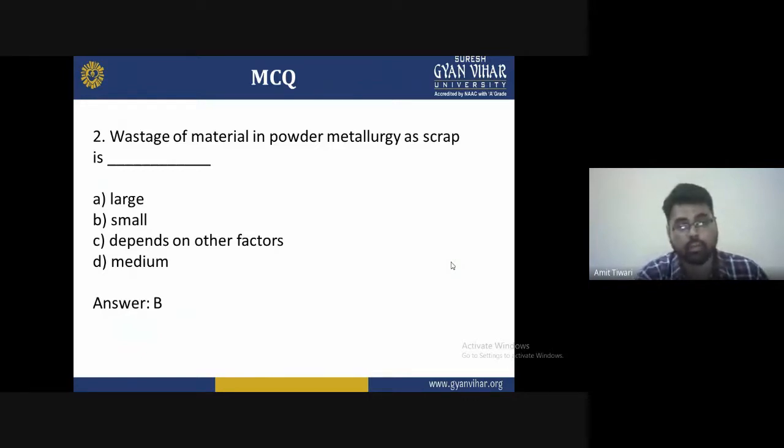you know that a lot of material is wasted in the form of chips. This type of problem is eliminated, which is a big advantage compared to conventional and non-conventional machines, because in this technique the wastage of material as scrap is very low. A large quantity of chips is not produced and left unrecycled. These are wastage of money, time, and material that is reduced in powder metallurgy.